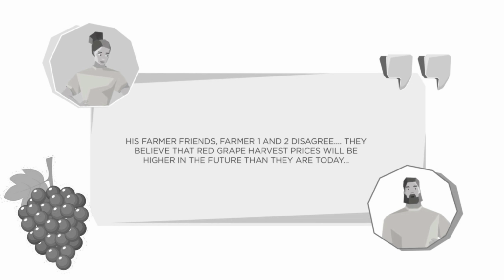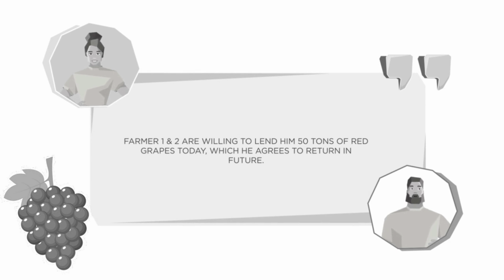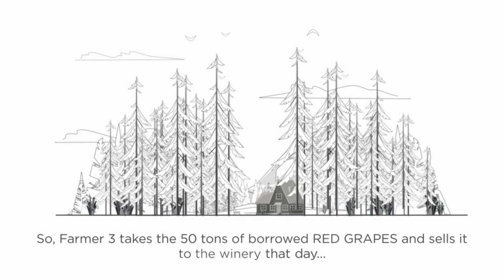They believe that red grape harvest prices will be higher in the future than they are today. Farmer 1 and 2 are willing to lend him 50 tons of red grapes today, which he agrees to return in future. So, Farmer 3 takes the 50 tons of borrowed red grapes and sells it to the winery that day.